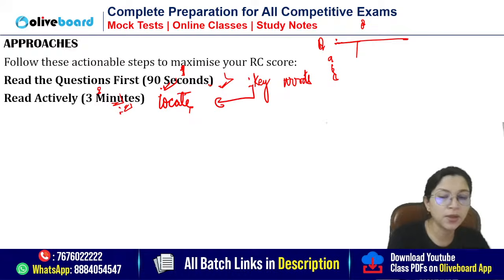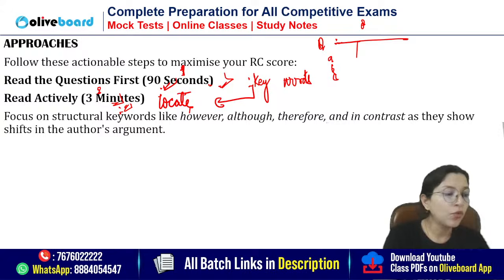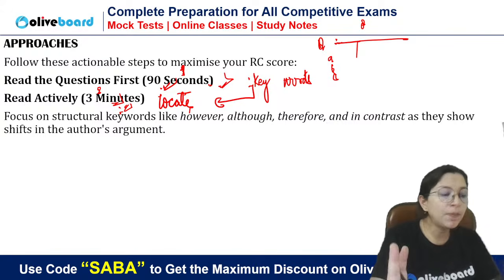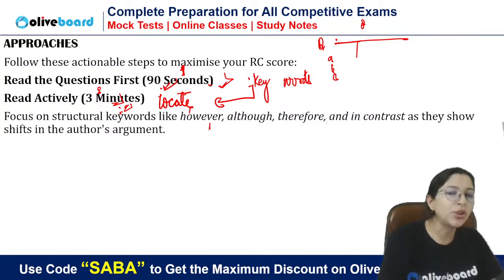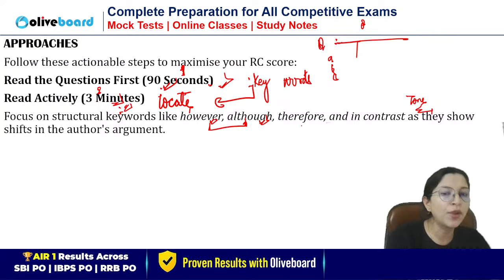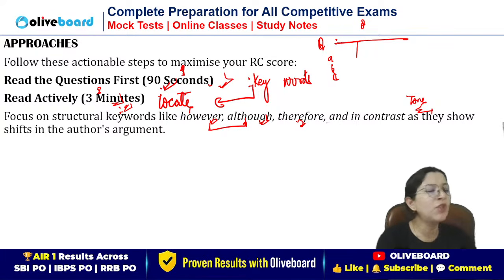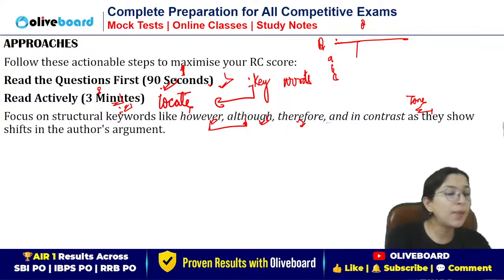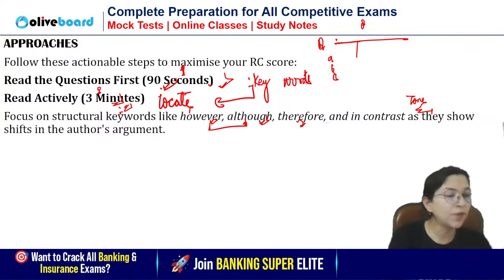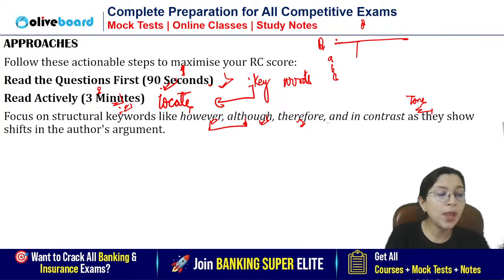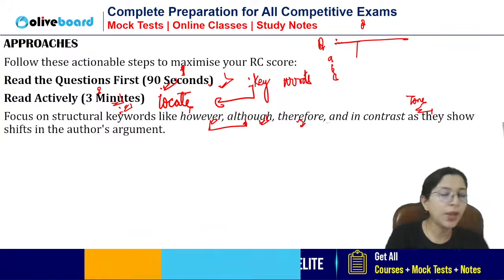When you are reading, in the paragraph you will get transition words because they change the entire tone and concept of the passage. So focus on these words: although, however, therefore, because, occasionally, frequently. You will get such words. They will help you understand the theme, that here it is positive, here negative, everything. So you will be able to get the clear picture.